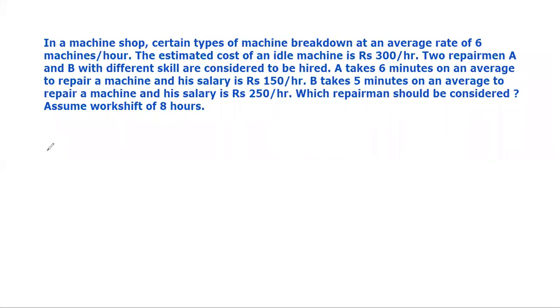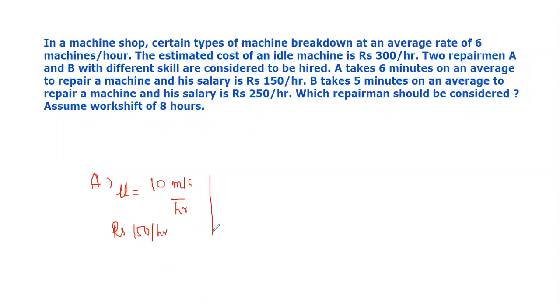So what are their skills? How do their skills differ? A takes 6 minutes on an average to repair the machine. A takes 6 minutes. Okay, so this is his inter-service time, 6 minutes per machine, but you know that his service rate will be 10 machines per hour. Okay, 60 by 6, that is 10 machines per hour. And he will demand a salary of rupees 150 per hour.